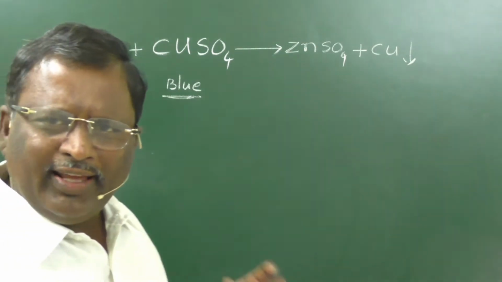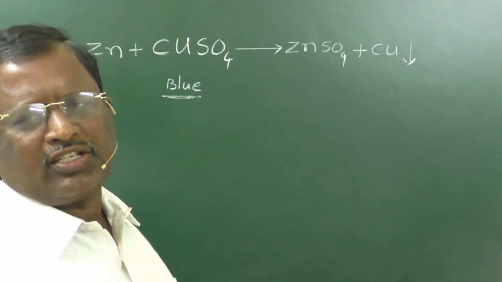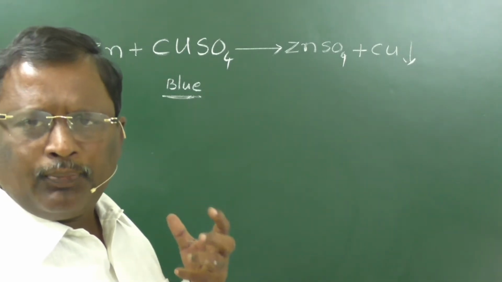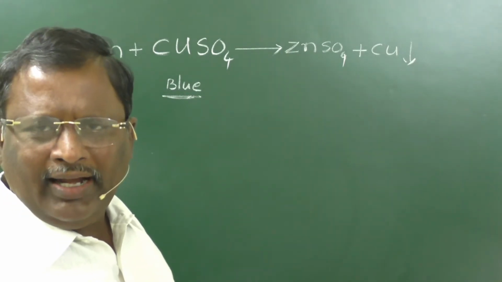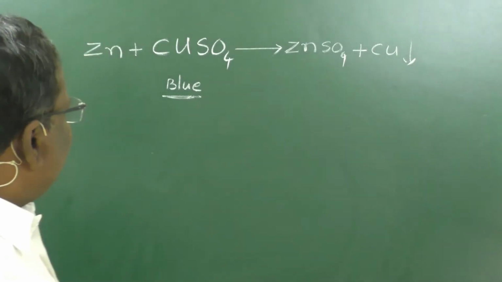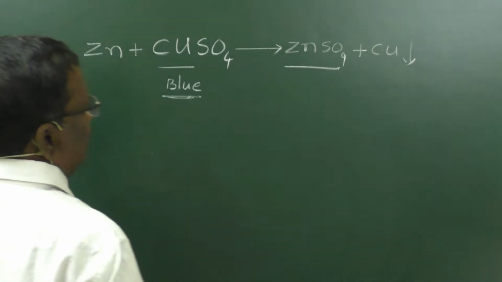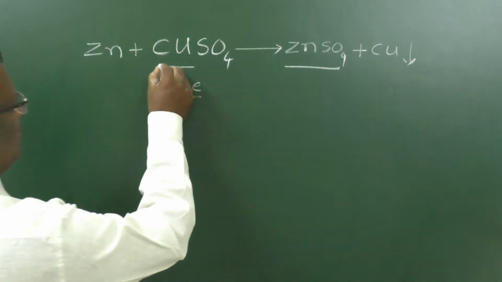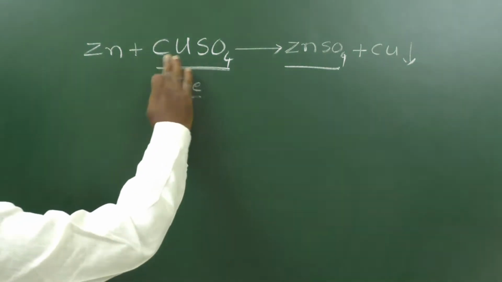Now if you carefully observe, what is the position of metals before and after the reaction? Let us split this copper sulphate and zinc sulphate into the ionic state, because in their aqueous solutions they are not present as ionic compounds, free ions are formed.